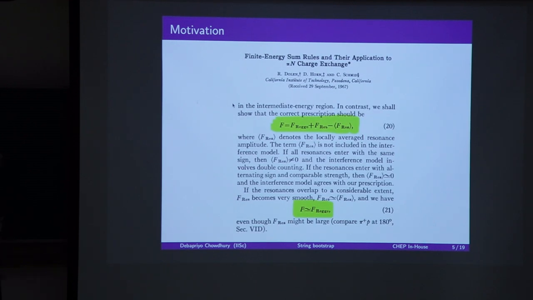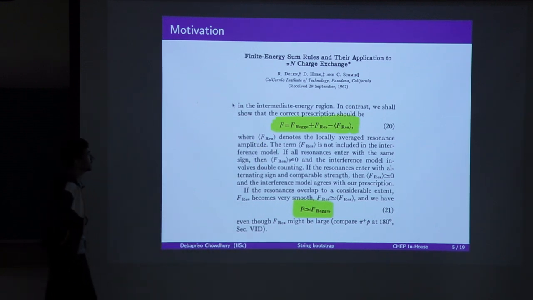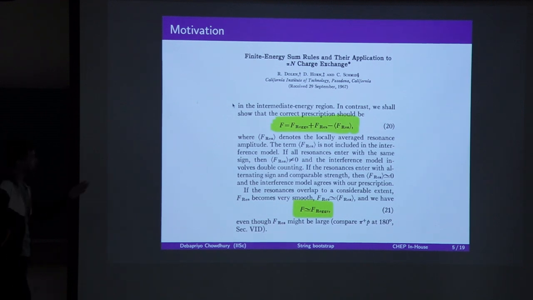In this paper by Dolan, Hoare, and Schmidt, they propose this field theory kind of representation of any general amplitude, in which they give a term called f ray j, the second term f res, and a third term that is kind of a mysterious term, and it shows that this mysterious term is what is required to have a dual resonance model.